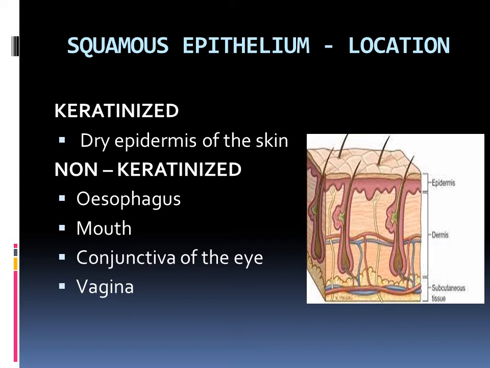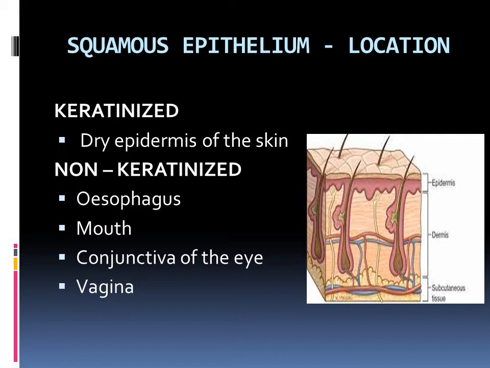Understand? Okay. Then the next one is non-keratinized cells, meaning these cells are not filled with the substance known as keratin. Keratin is actually giving the texture to the skin. So especially in the non-keratinized type, this keratin is absent. These cells are present in the esophagus. Hope you know about the esophagus. After the mouth, it is the tube leading on in the digestive tract. So this non-keratinized type is present in the esophagus and mouth.